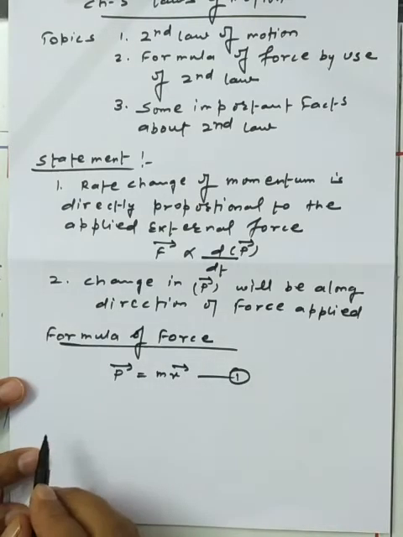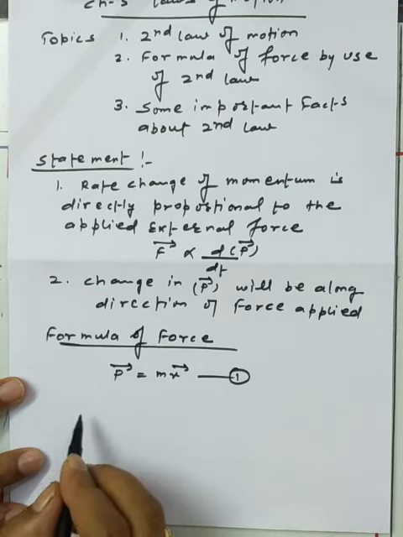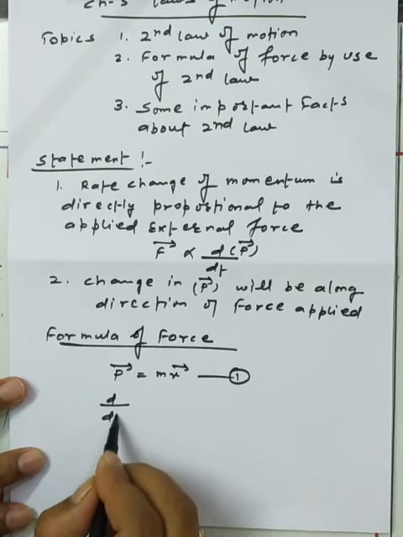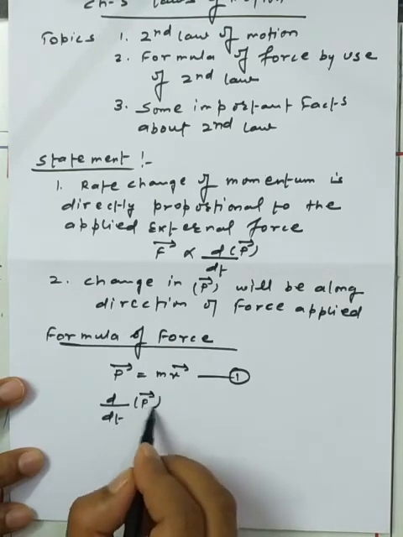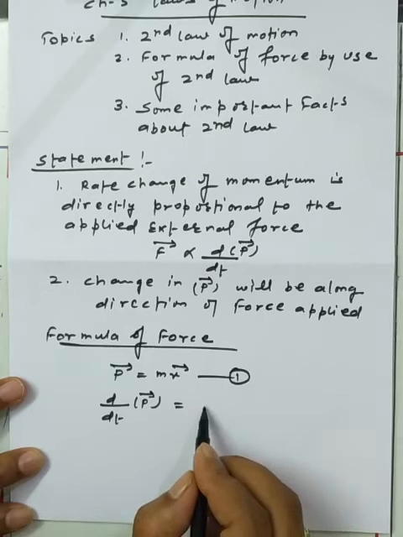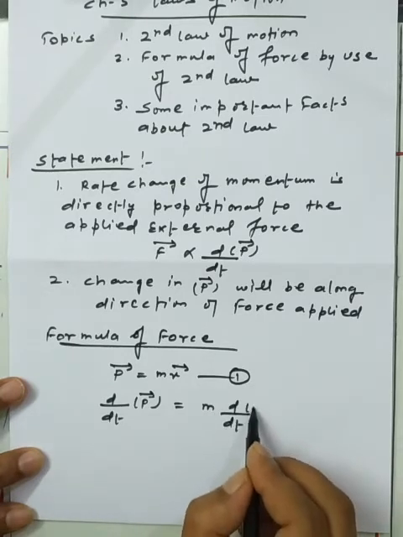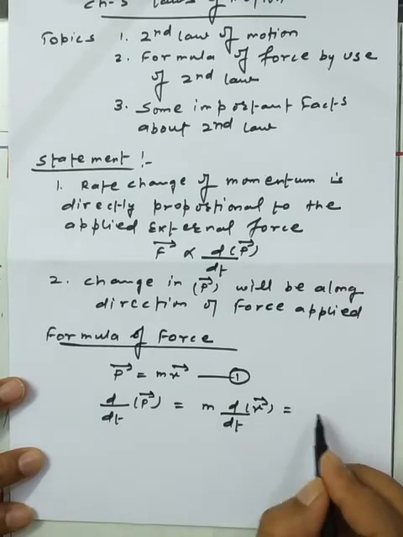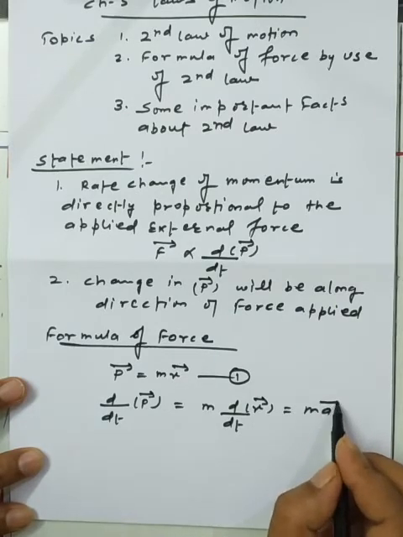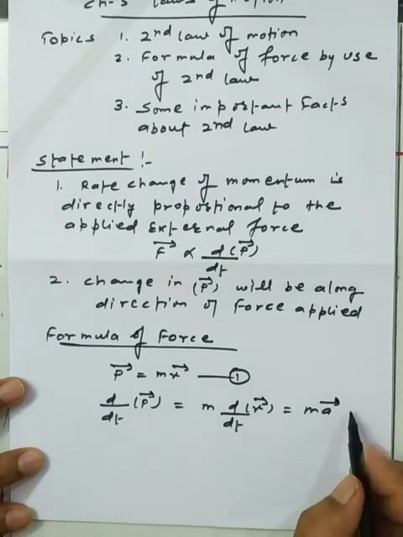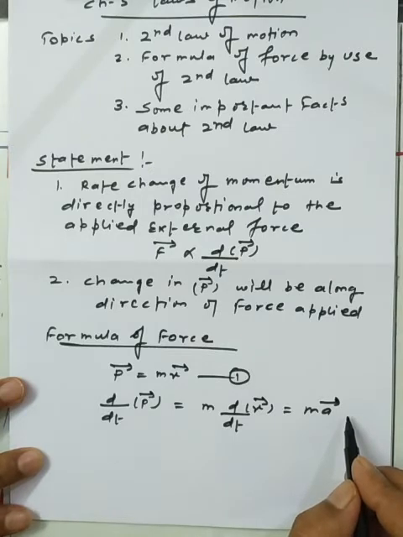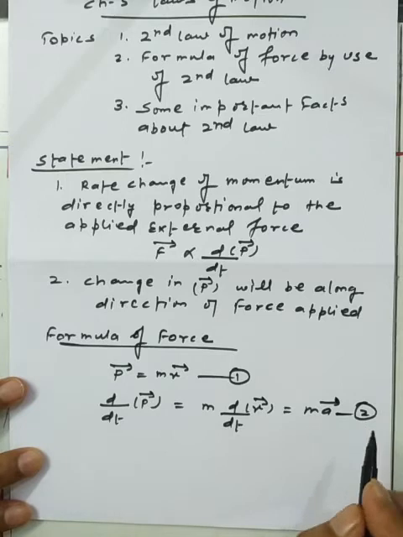Now we differentiate this equation on both sides with respect to t, and we have dP by dt equal to m times dv by dt. I can write it easily as ma, because acceleration is the rate change of velocity. So in the derivative we write dv by dt as a. This is equation number 2.